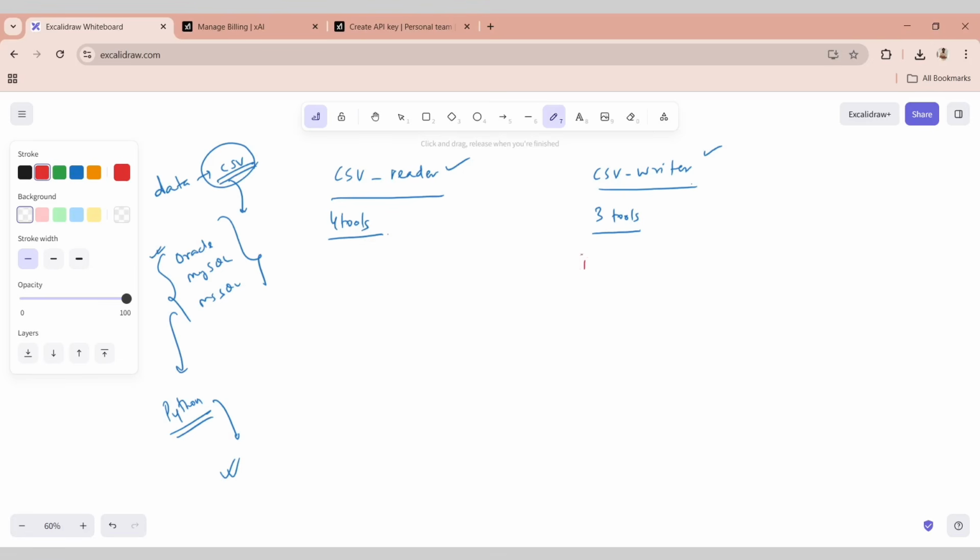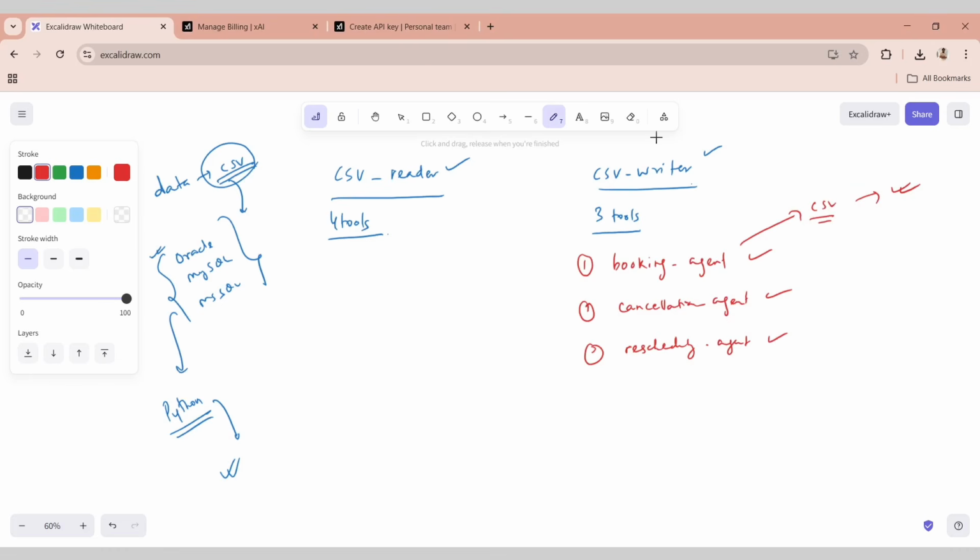Well, in CSV writer, we have the booking agent, we have the cancellation agent, and we have the rescheduling agent. The reason it is a part of the CSV writer is because in order to do all these activities, you have to actually go to the CSV file and do a booking.